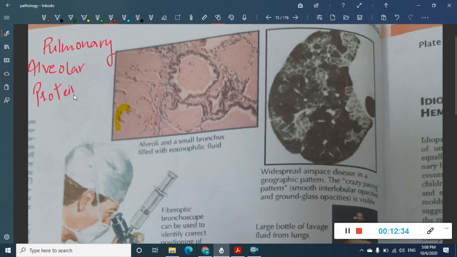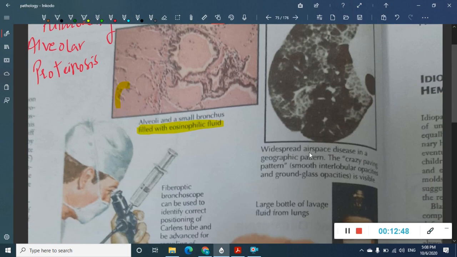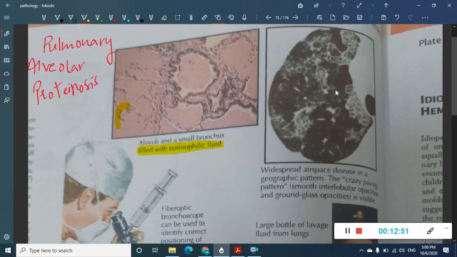Okay, so what are we going to see in this pulmonary alveolar proteinosis? See, here you see alveoli, and this alveoli is filled with eosinophilic fluid. Okay, all this is the eosinophilic fluid which is seen. Then, the most important thing is here also there is fibrosis. The pathogenesis is similar, but here you see crazy paving pattern of fibrosis, and you see small interlobular opacities and ground glass opacities. See, all these lines are interlobular opacities which you can see.